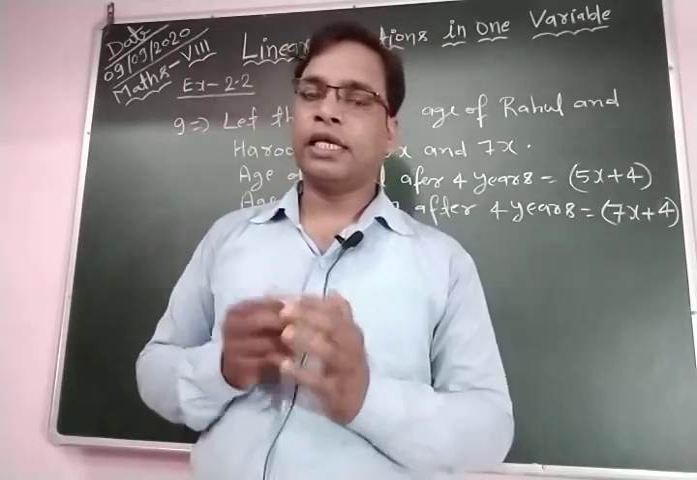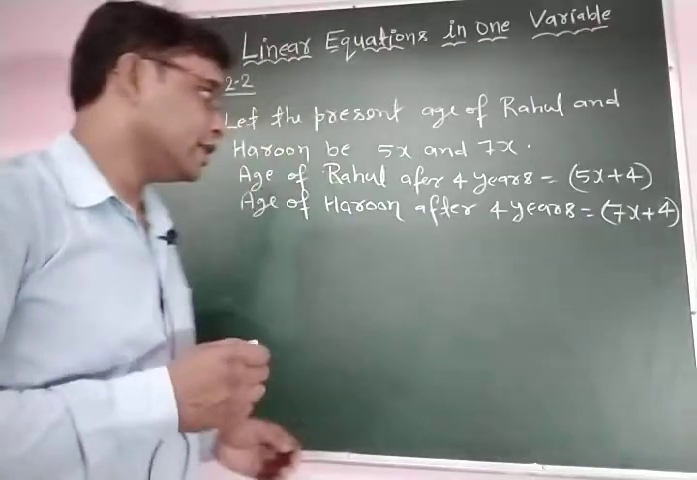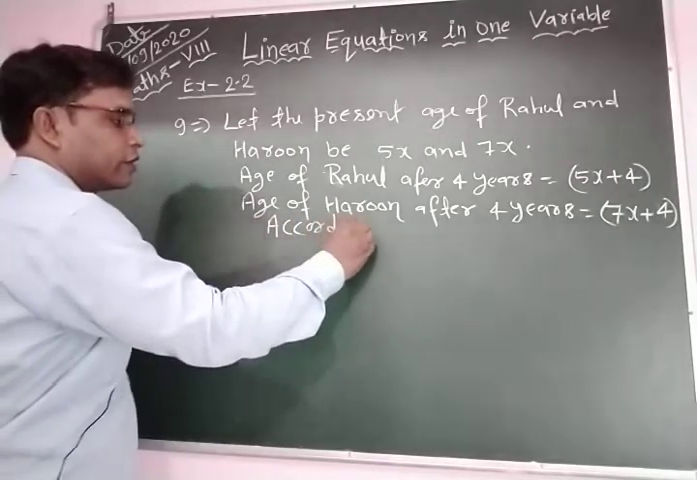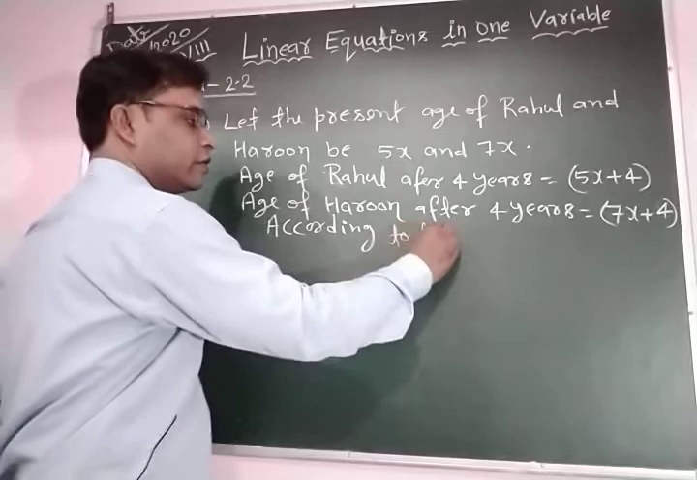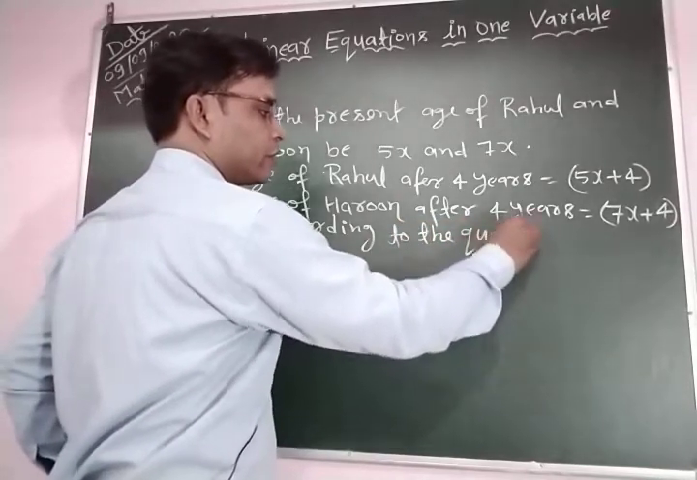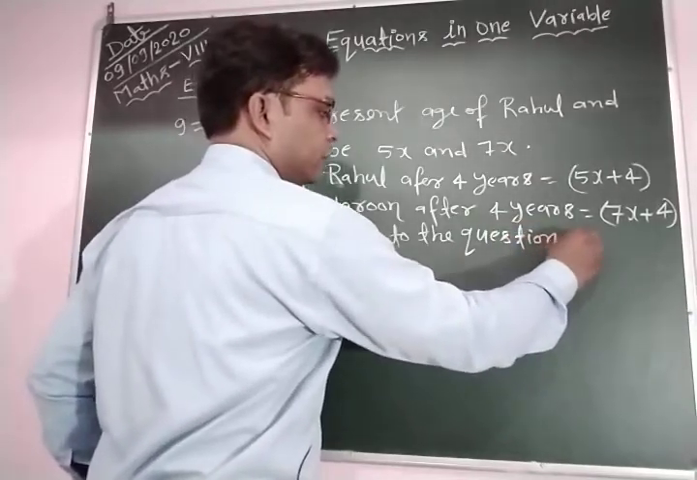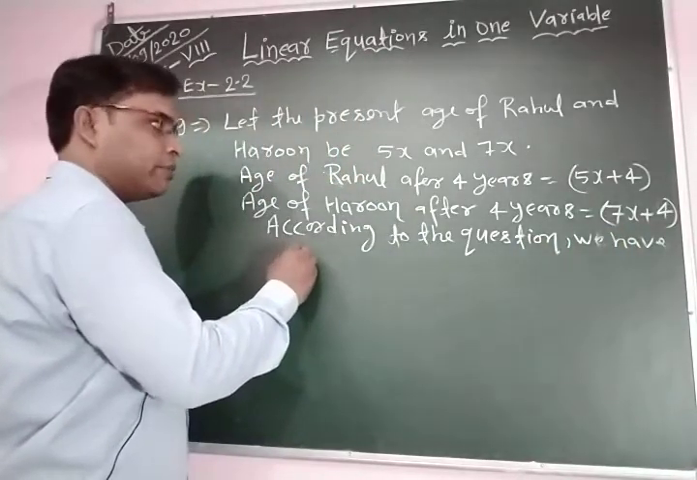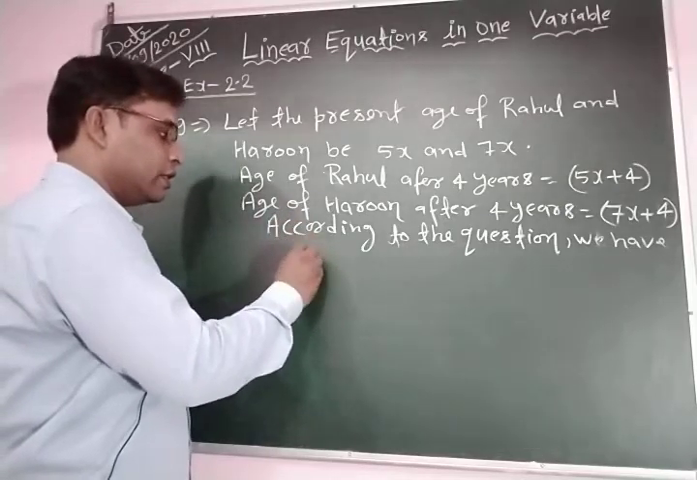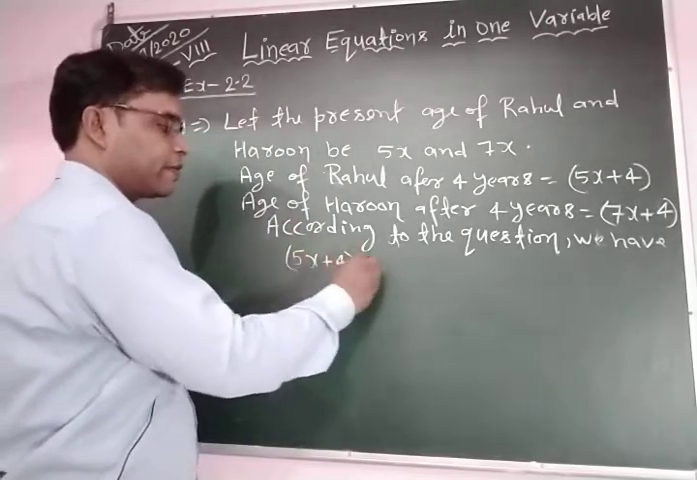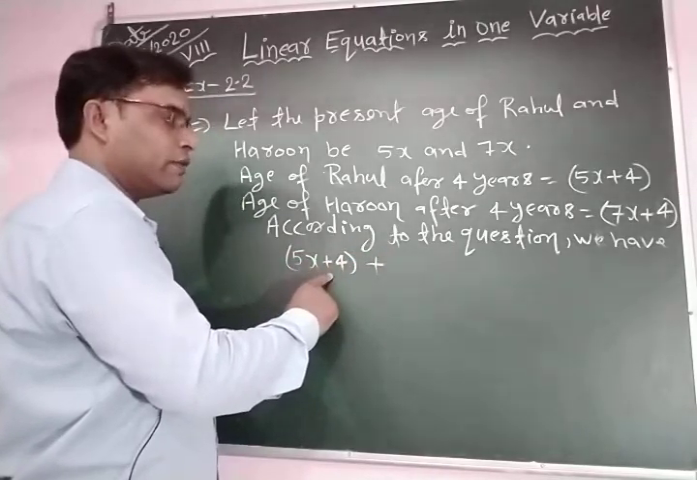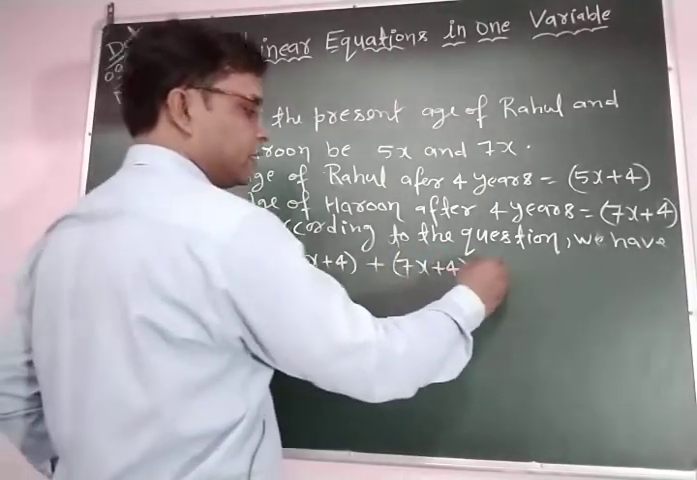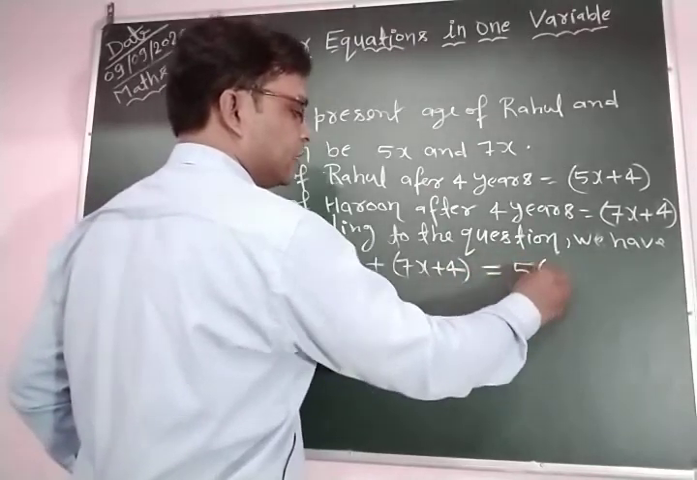Now according to the conditions, if we add them, we obtain 56. So we write here, according to the question, if we add the age of Rahul after 4 years, (5x plus 4), and the age of Harun after 4 years, (7x plus 4), then we obtain 56.